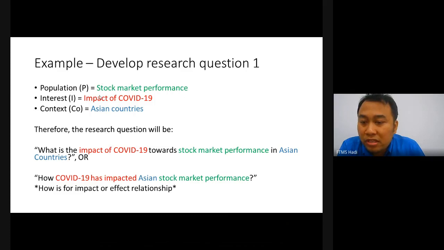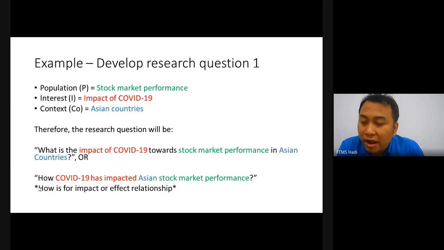So with this complete set of PICO, they come up with the research question, which is: what is the impact of COVID-19 towards stock market performance in Asian countries? This is quite a complete research question because they have the I, interest, here. That means what they want to find, the impact of COVID-19. And then this is the population, that means the sample that they want to test, stock market performance. Each country has a stock market itself. And then Asian countries is the context. I mean, the scope that they want to cover is Asian only, so other than Asian is not covered.